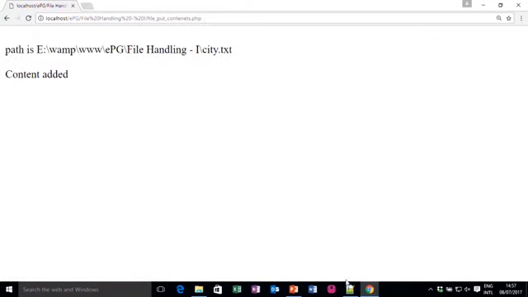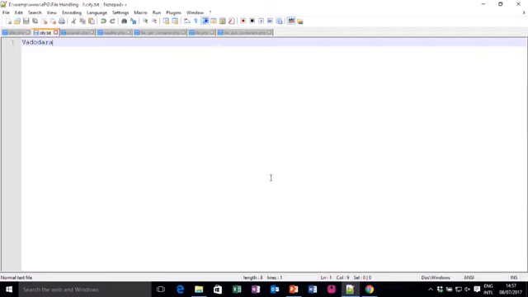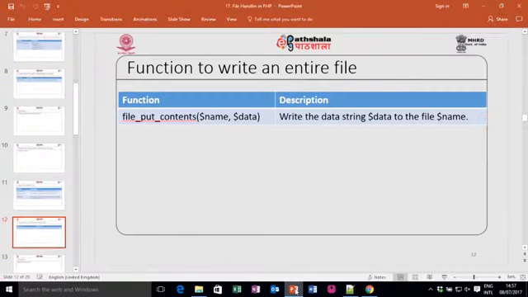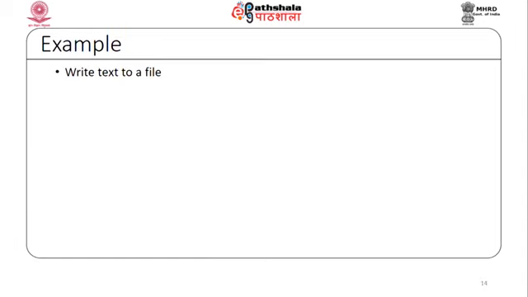So, content is added, but when I open this, I get the message: file has been modified by another program. When I reload, as I said, it is overwritten, meaning all the records will be erased, and this new value Vadodara that I have provided through the program will be added here. So, this is the function to write in a file.